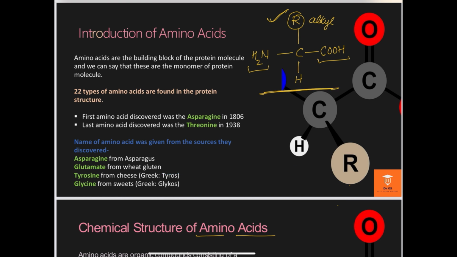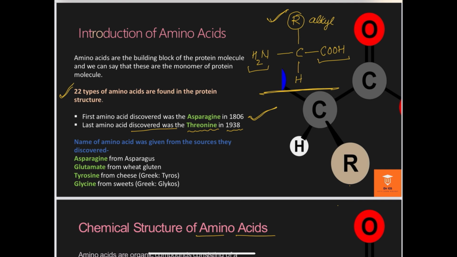Normally, whenever we study biochemical reactions, or as you have already studied in previous classes, there are 20 kinds of amino acids for the objective examination. Here I am explaining the 22 types of amino acids. The first amino acid discovered was asparagine. Asparagine was discovered in 1806, and the last and most recently discovered amino acid is threonine, discovered in 1938.